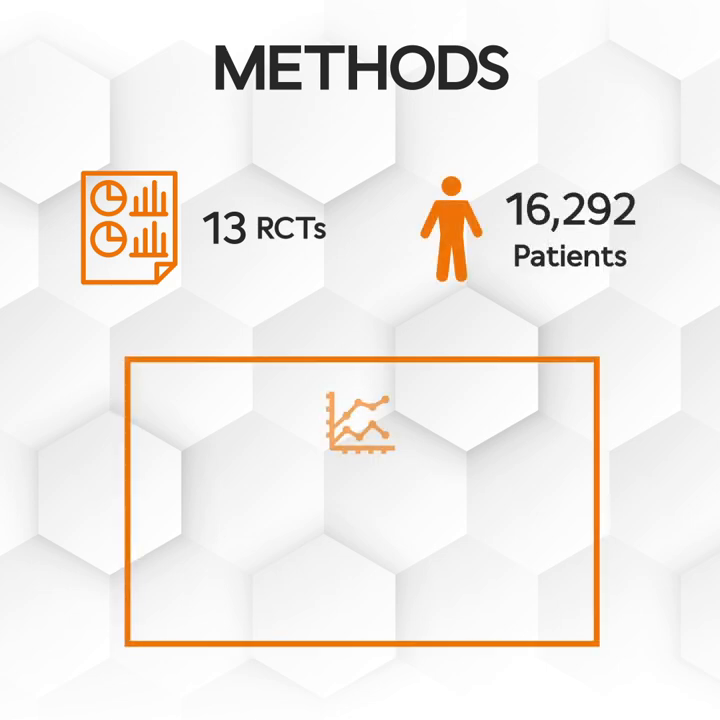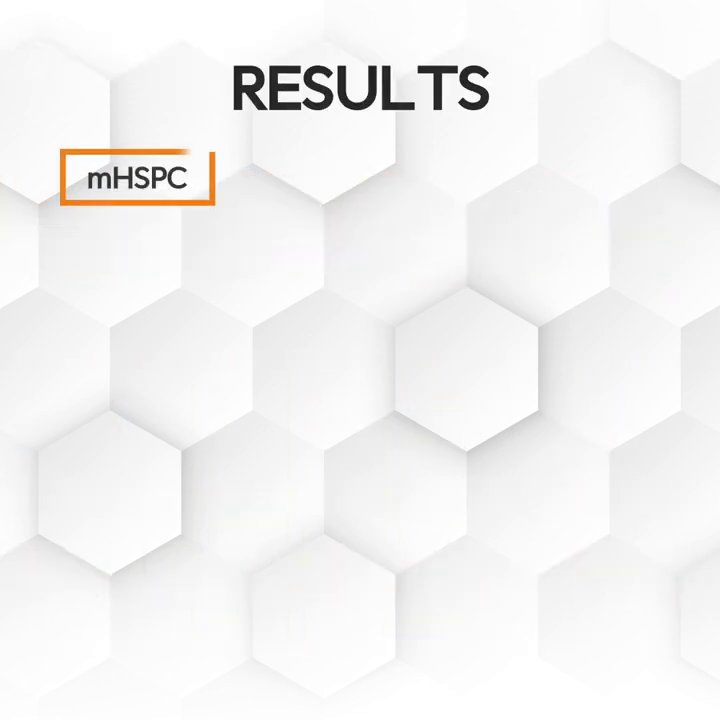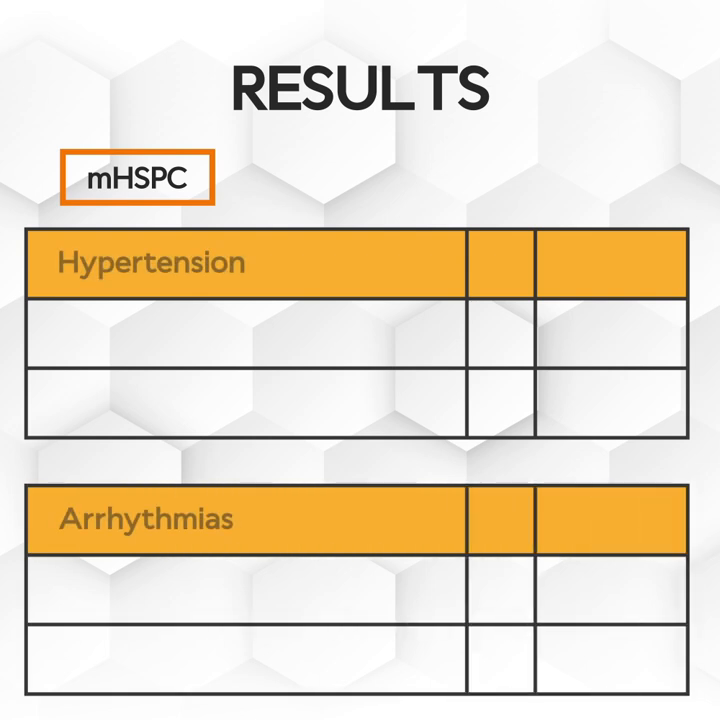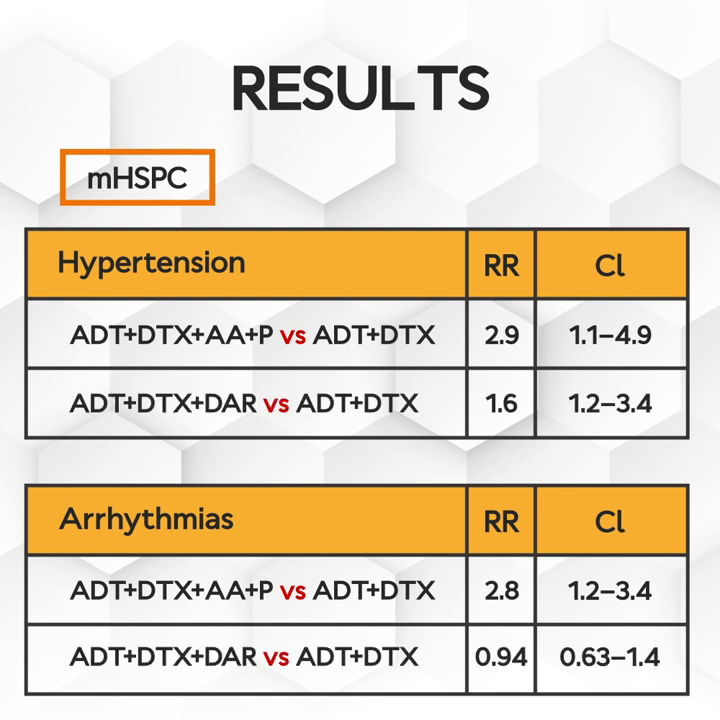Bayesian models were also employed to estimate relative cardiotoxicity risk across therapies, accounting for prior treatment. Some relevant findings were for MHSPC, darolutamide when combined with ADT and docetaxel showed a safer profile with lower risks of hypertension and arrhythmias when compared to abiraterone acetate and prednisone. This may be attributed to the mineralocorticoid excess and prednisone dose.